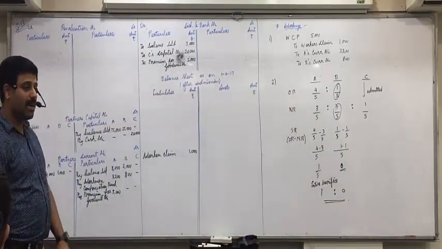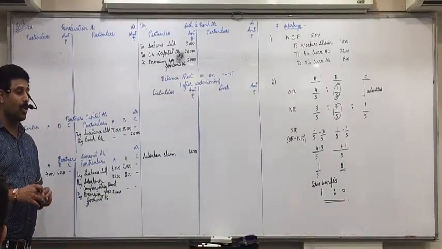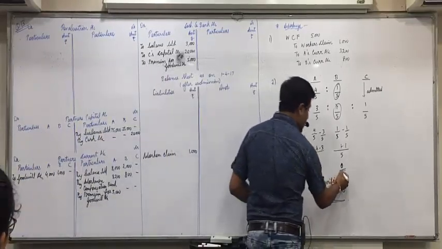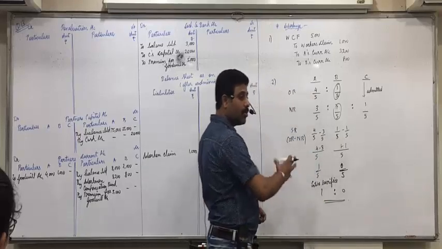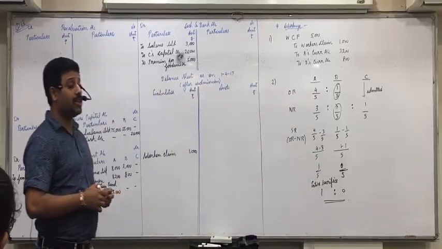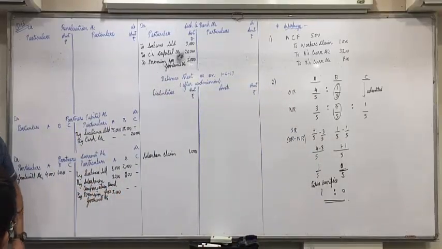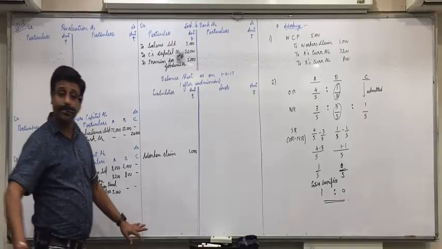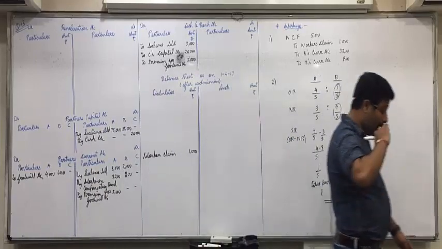So what is 1:0? 1/1, 0/1. Okay, don't take 1/5. That is the sacrifice share. Remove the denominators. What is the sacrifice share ratio? 1:0. Did everyone understand this? Anyone having any doubt in it? Next.